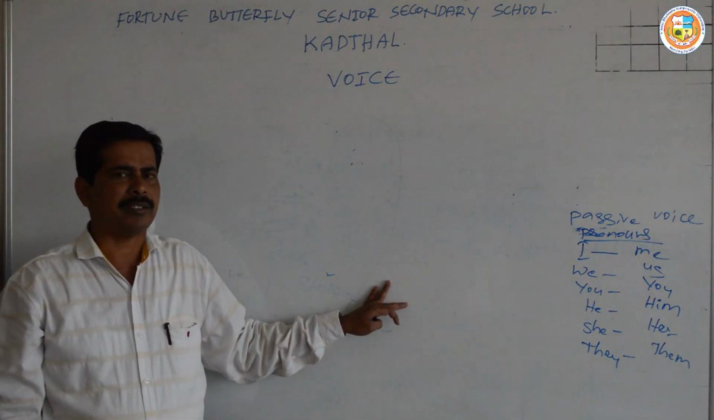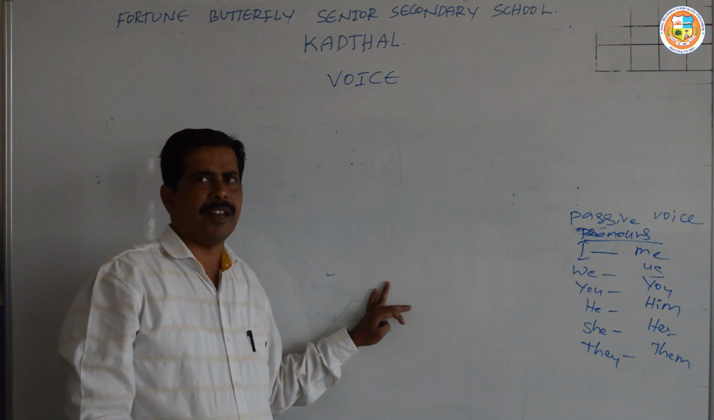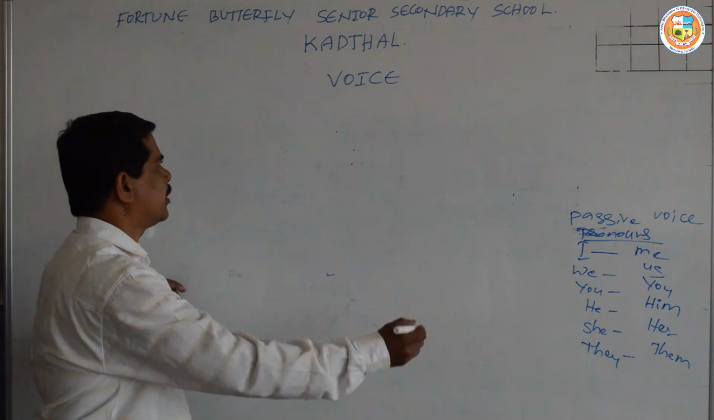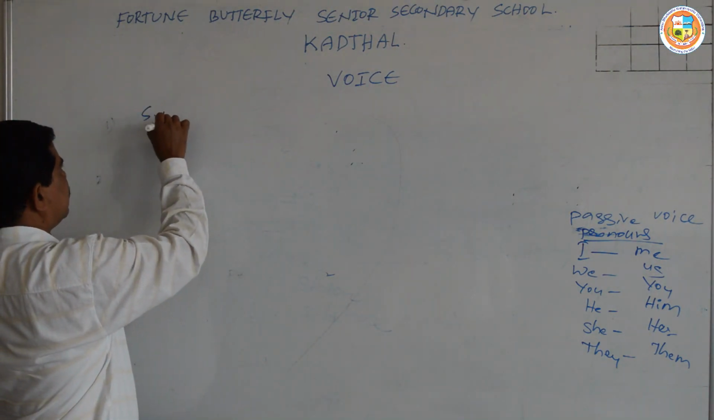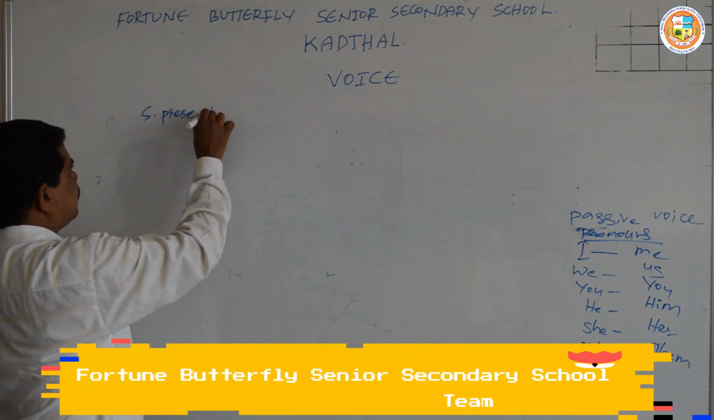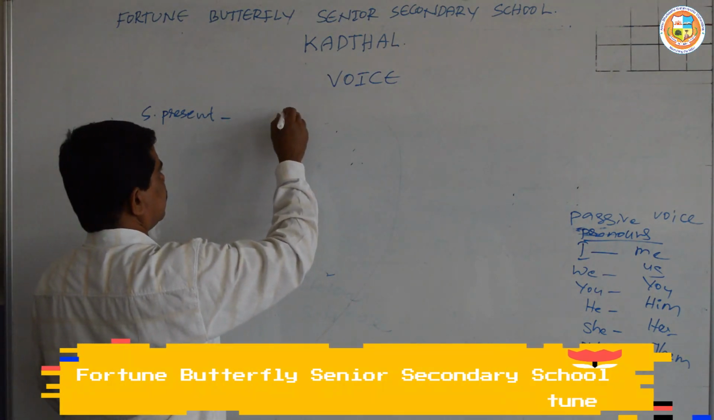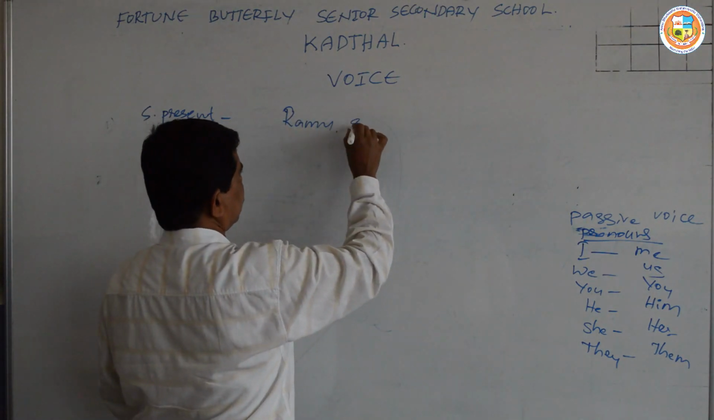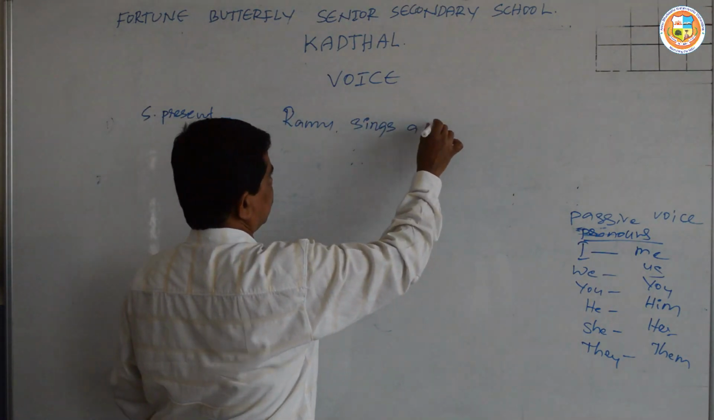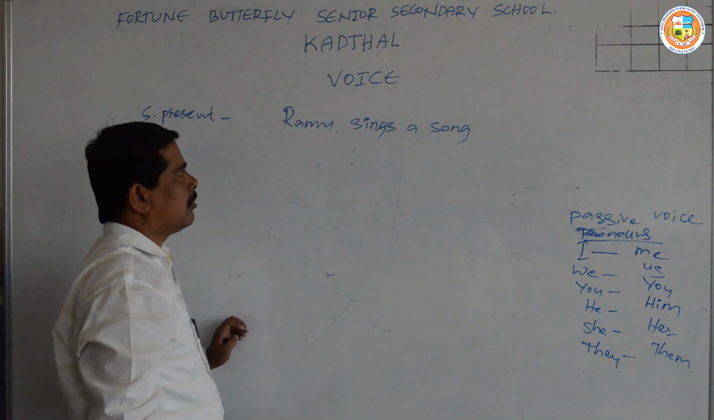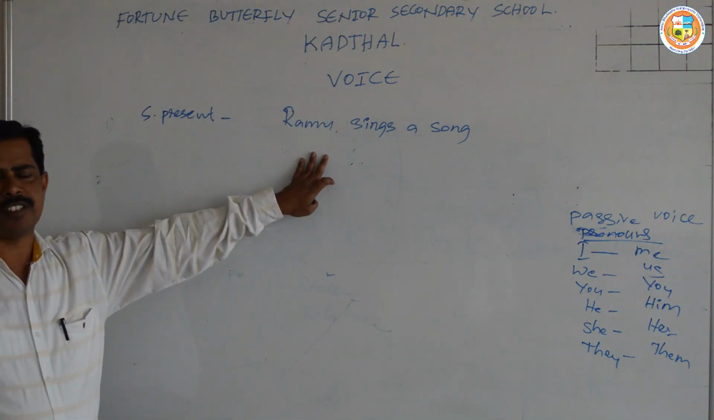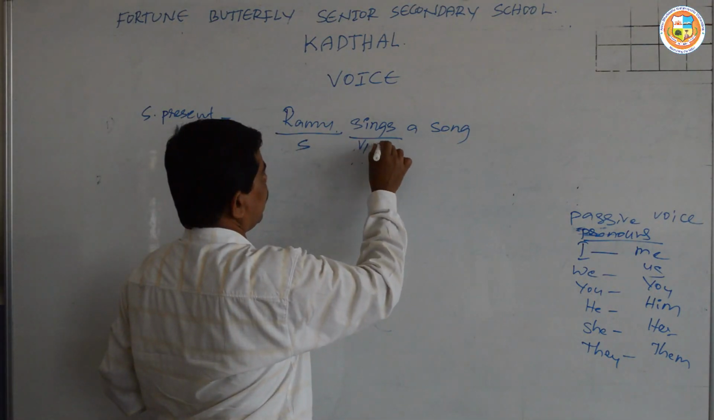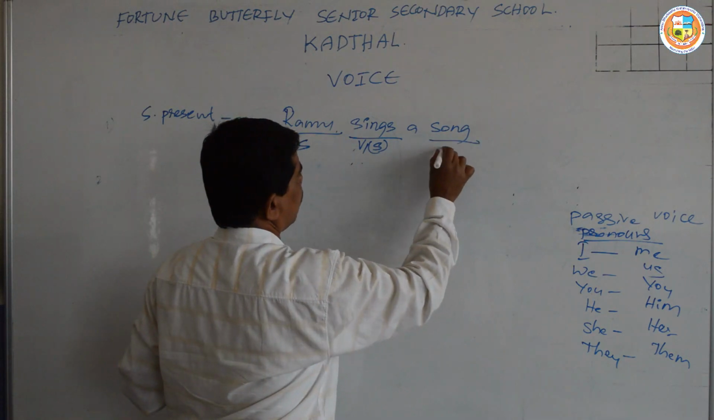Let us go through the tenses one by one. How a sentence which is in simple present tense can be changed into passive voice. So this is the sentence which is in simple present tense. Rama is the subject, sings is V1 followed by s, and song is an object.